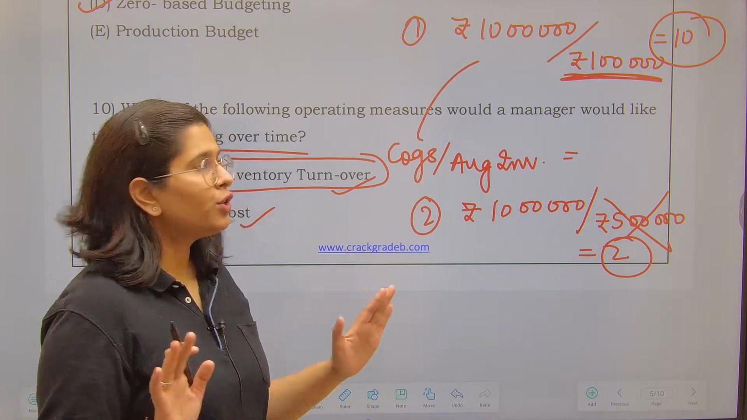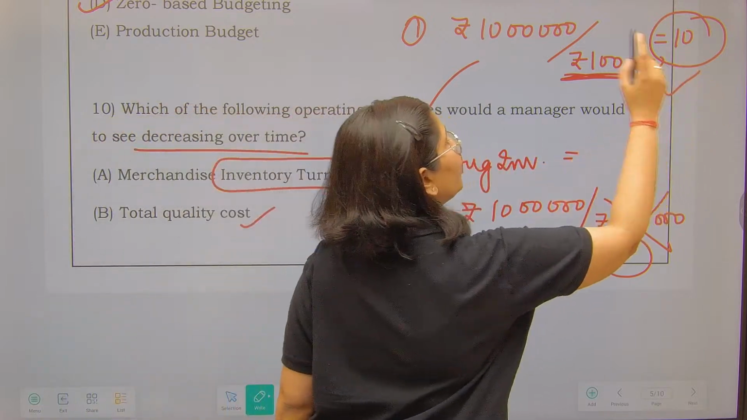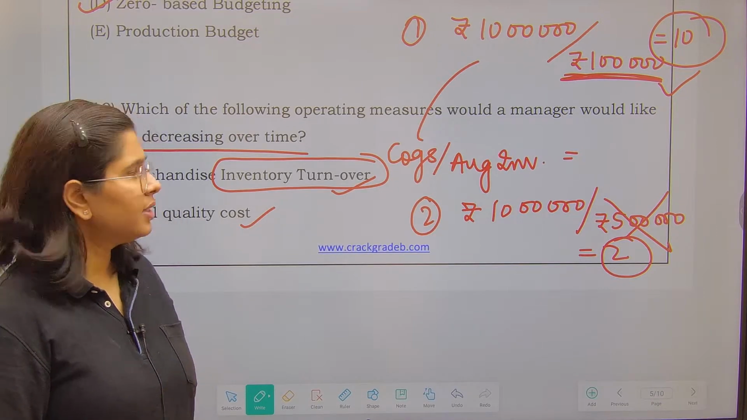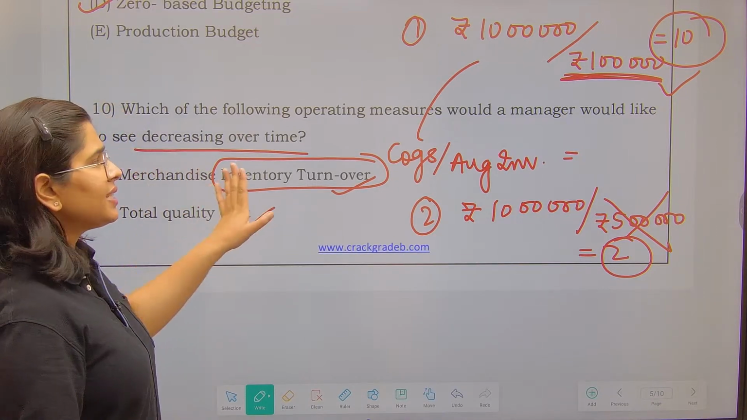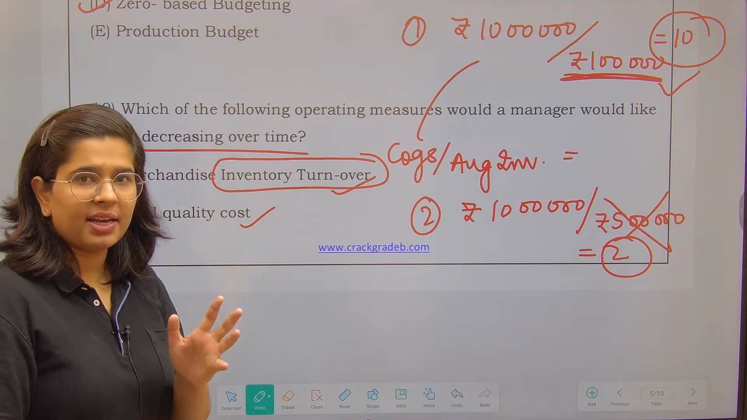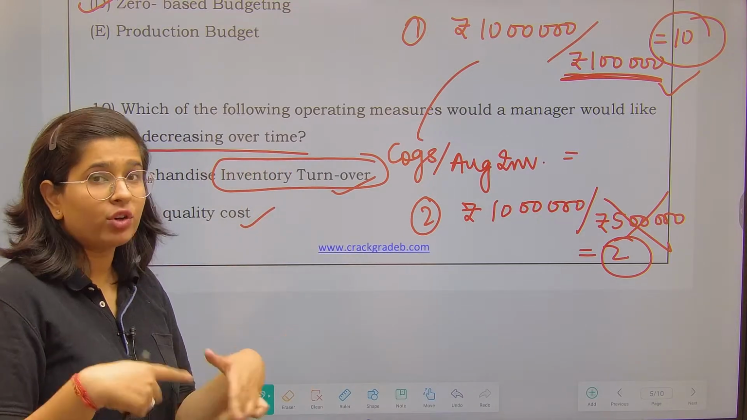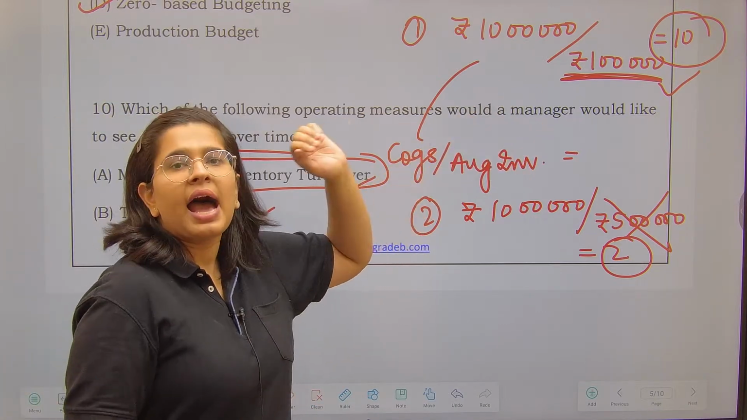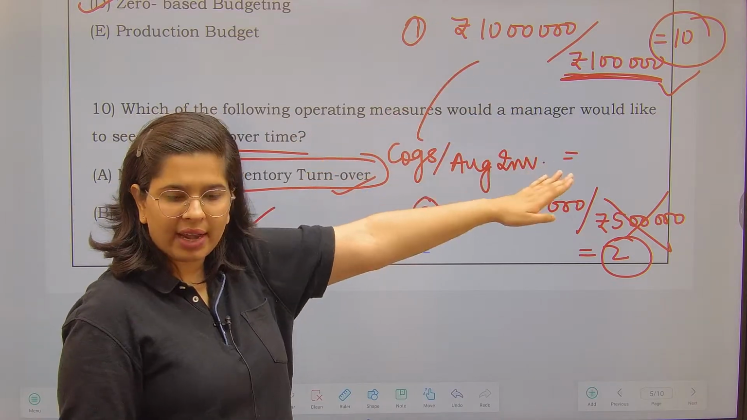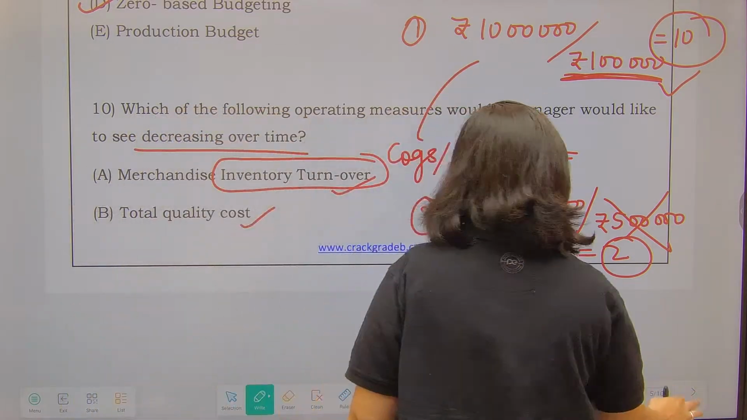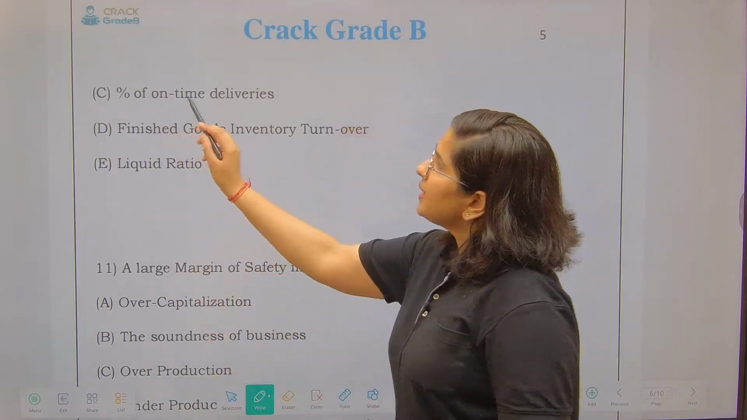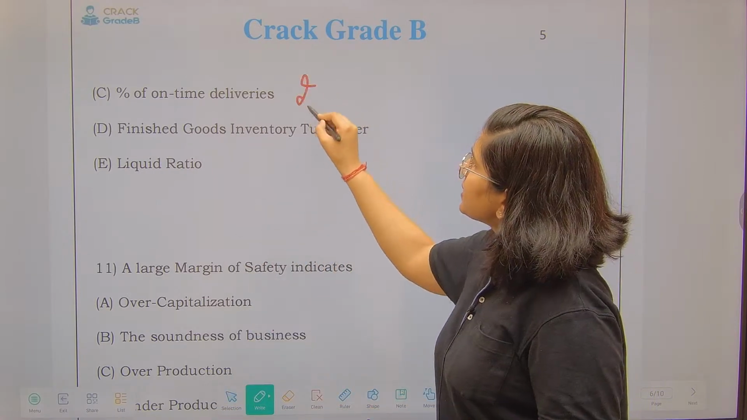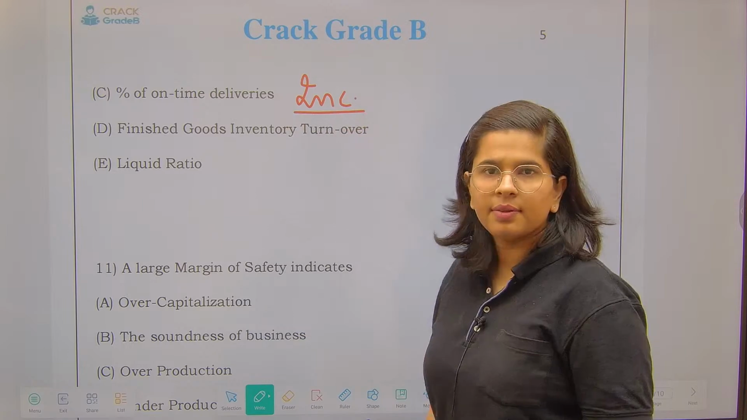Okay, understood my point? So that is why I want to increase my turnover ratio, correct? So merchandise inventory turnover, I want to increase it. Similarly, finished goods inventory turnover, I want to increase that as well. I do not want my finished goods to lie in my godown. I want the production to be higher, but inventory levels to be lower. Now talking about the other points as well. Percentage of on-time delivery. Yes, I want to deliver on time. I want to increase this. This should be increasing. Fine.